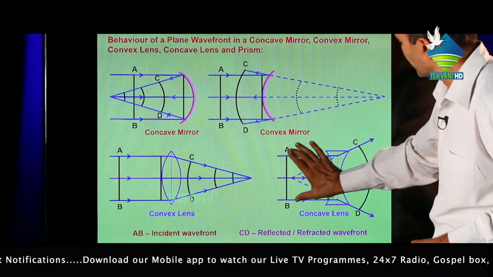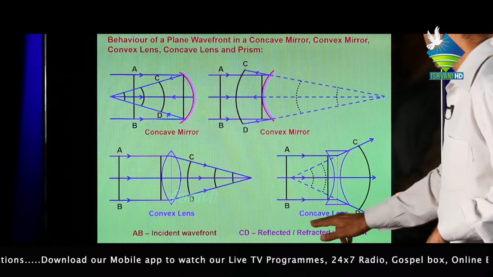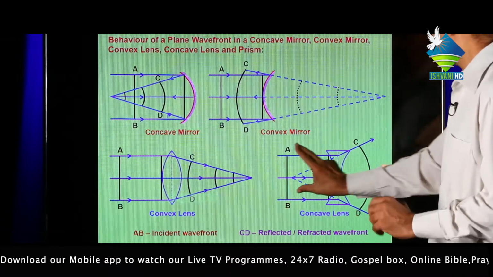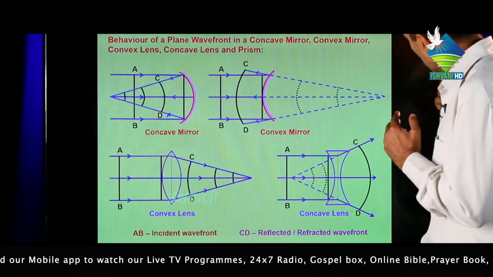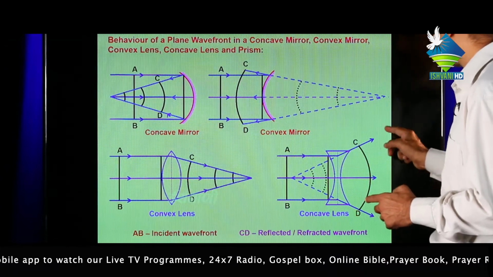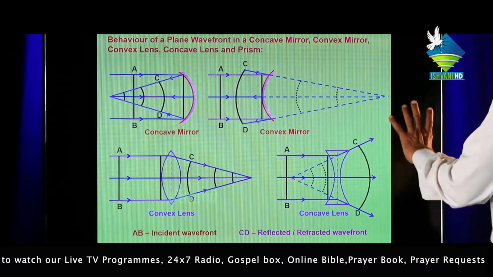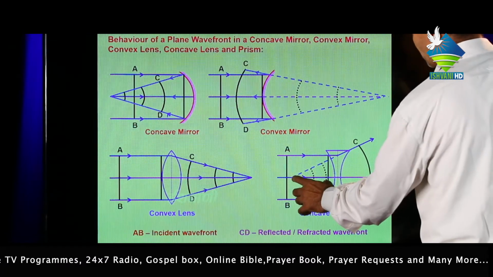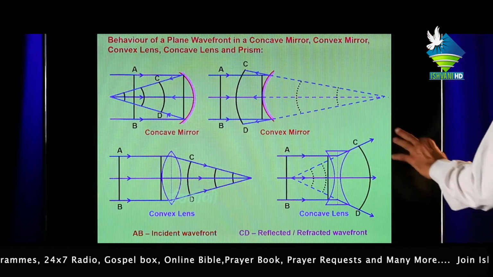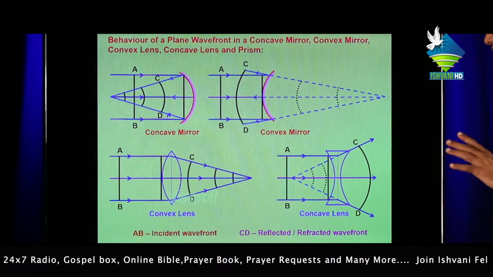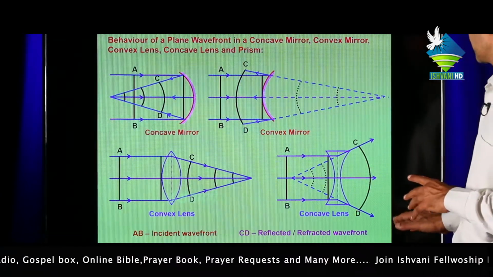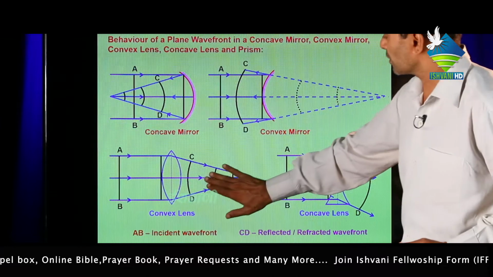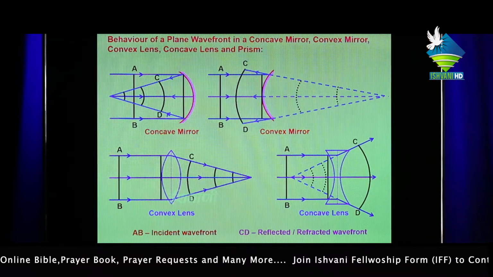Similarly, if a wavefront AB is incident on a concave lens, after incidence it refracts in the C direction or D direction. If these light rays are extended backward, they meet at a point called the focus. This means a concave lens diverges all rays and a convex lens converges all rays.